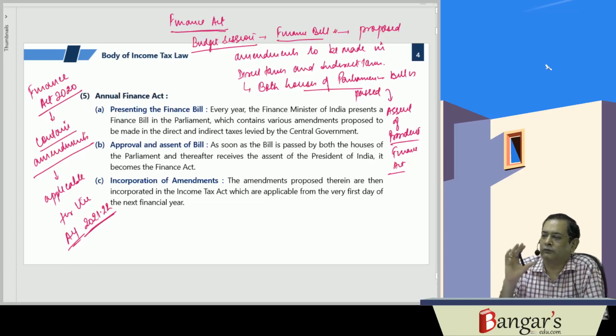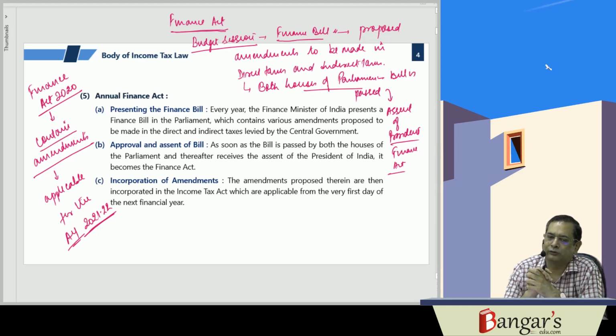In the last lecture, what we have discussed is about the body of income tax law. Now, what was the body of income tax law? It was the Income Tax Act 1961, Income Tax Rules 1962. We have discussed about the circulars, the judicial decisions, and also the Annual Finance Act.